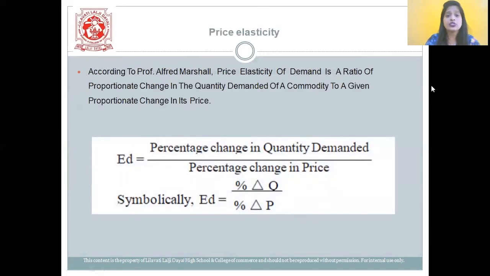The third type of elasticity, students, is price elasticity. According to Professor Alfred Marshall, price elasticity of demand is the ratio of proportionate change in the quantity demanded of a commodity to a proportionate change in its price. So the change in quantity demanded to the change in price is called price elasticity. What is the formula of price elasticity? It is equal to percentage change in quantity demanded upon percentage change in price, so it is percentage change in Q upon percentage change in P.